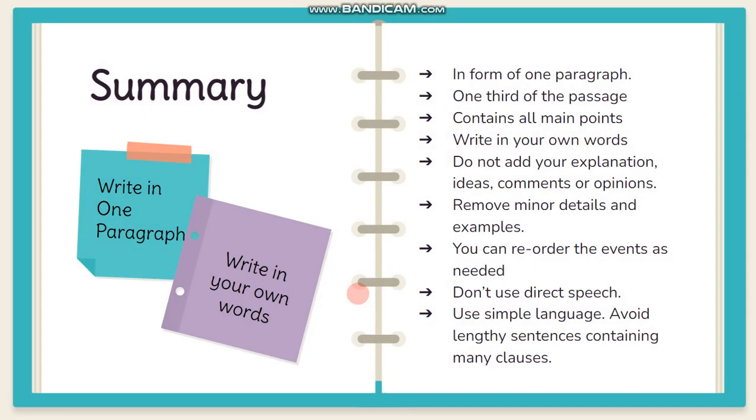And there are some other important points to remember. Always write the summary in the form of 1 paragraph. It's 1 unit. Usually a summary is 1/3 of the passage, but there is no specific length of the summary. You can write the summary more than 1/3 of the passage, but mostly follow the 1/3 of the passage. And then the summary contains all the main points, and write it in your own words. Don't copy paste. Do not add your explanation, ideas, comments or opinions, and remove minor details and examples.